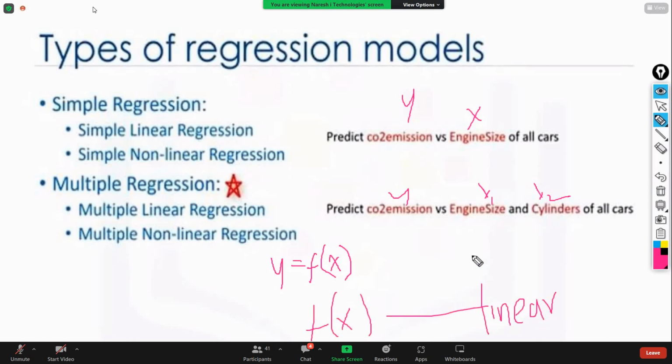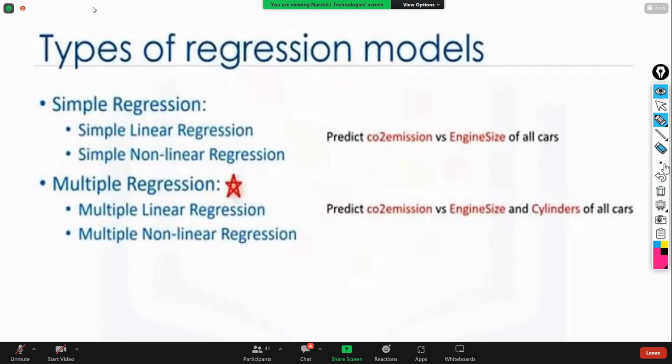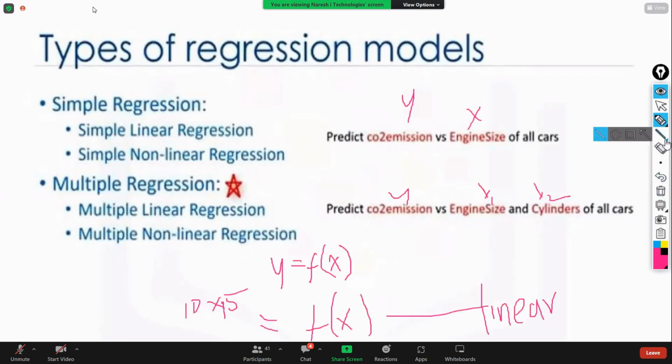An example of F of X for linear regression is 10X plus 5. Just a minute.